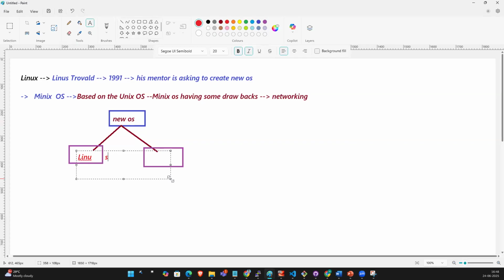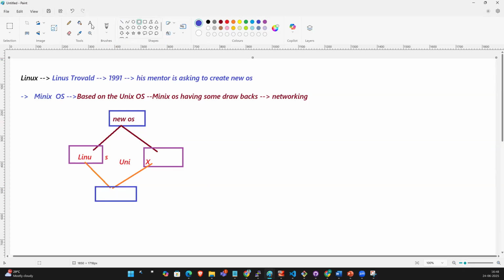He took the first four letters from his name and the last letter from X. Then he created it as Linux, the Linux OS, guys. Guys, now you understood how Linux came into the picture?